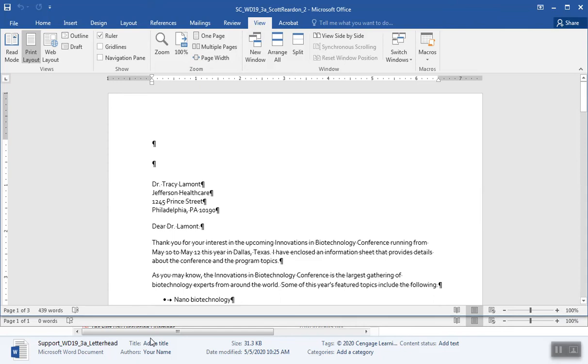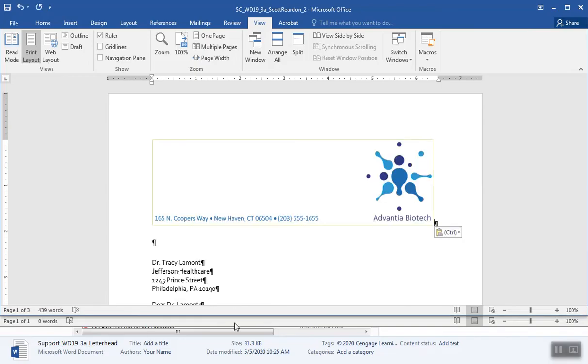Okay. Paste the picture in the first blank paragraph, the top of the letter, while keeping source formatting to preserve the original design of the letterhead. So I would do a Control V to paste that in there. Okay. And it says to keep source formatting. That'd be the second item there. Didn't really appear to do anything, did it? But that looks fine. Okay.